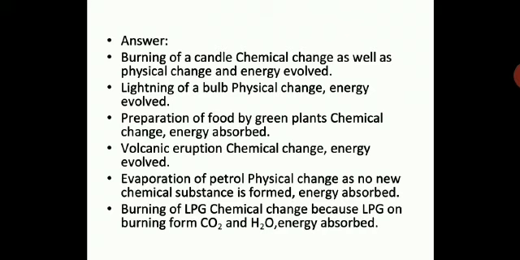Why? Because it is taking up sunlight and energy is absorbed, and when food is prepared by green plants, carbon dioxide and water is changed to carbohydrate, that is glucose. So here the substances which are involved in the preparation of food will change completely. Chemically they will change. Therefore it is a chemical change. Carbon dioxide and water in the presence of sunlight and chlorophyll will form glucose. Therefore the original form of the substance will change completely. Hence it's a chemical change.